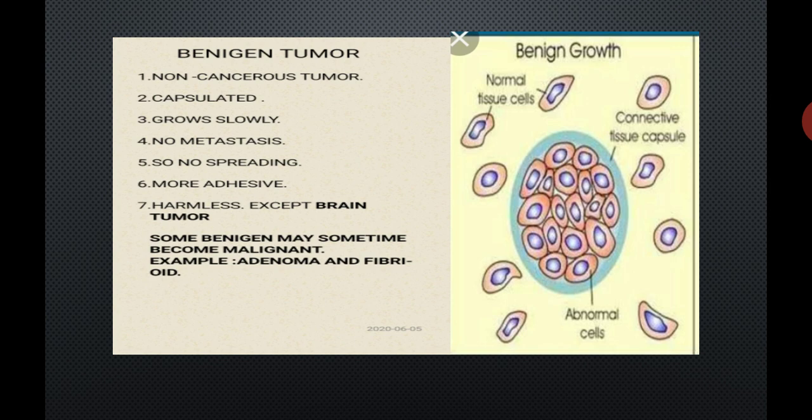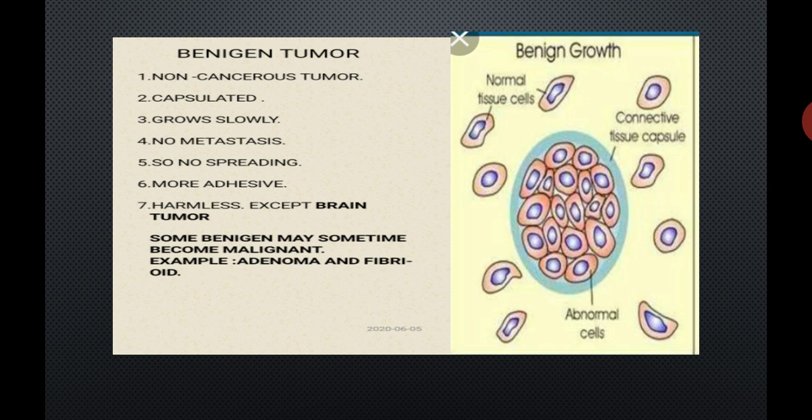Number four, the cells of a benign tumor do not show any metastasis. So there is no chance of spreading of cancer cells, so no chance of infection of cancer. Fifth, there is no spreading as there is no metastasis. Number six, this benign tumor is more adhesive.